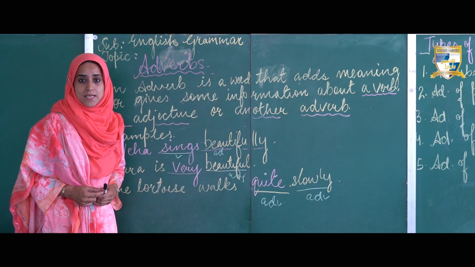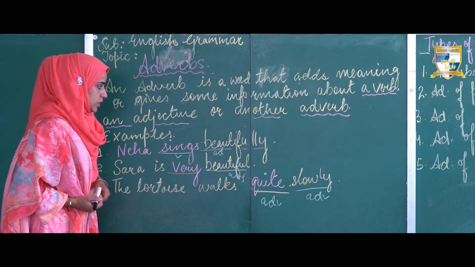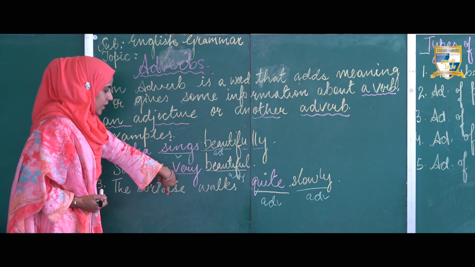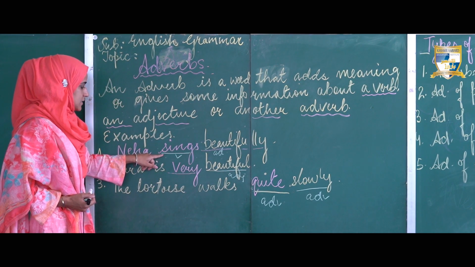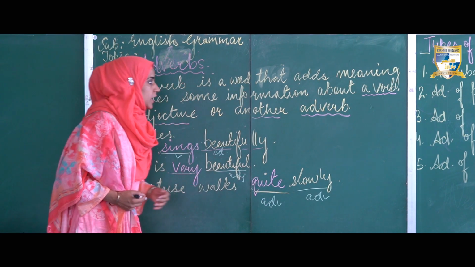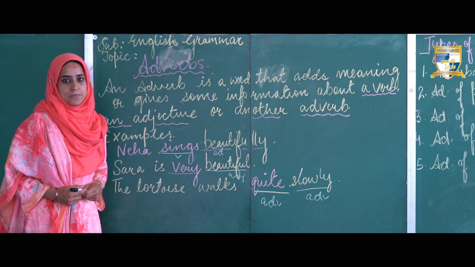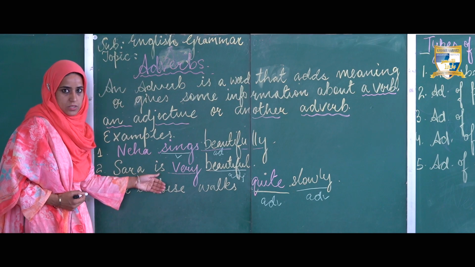So from these examples, we come to know that the adverbs beautifully, very and quite modify the words sings, beautiful and slowly. Therefore, these adverbs add meaning and give information about all these.